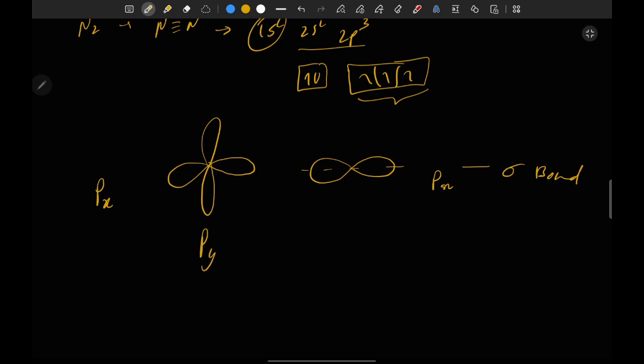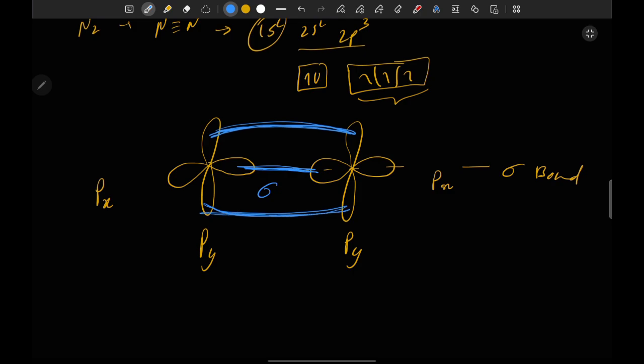It's py. Now when they combine, they will form a pi bond. So the lobes of py will combine and form a pi bond.